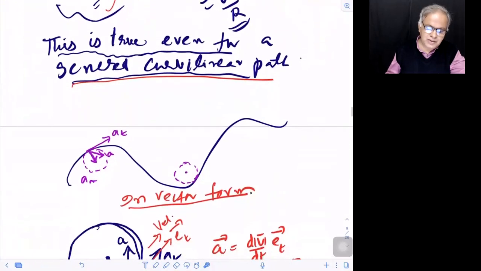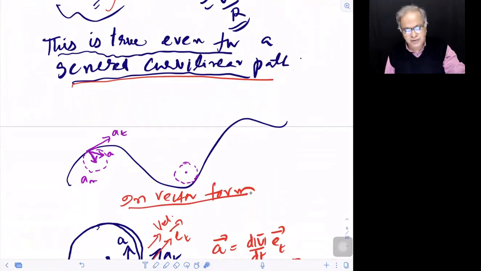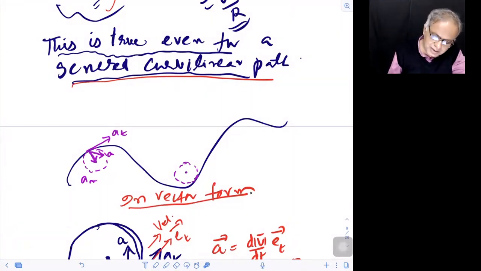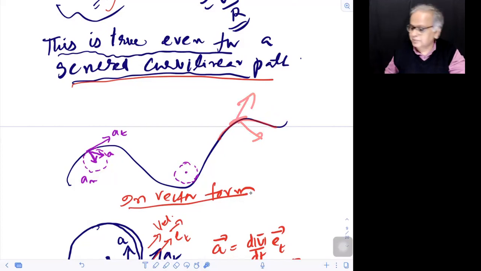And this is true even for a general curvilinear path, not only for circular motion, even for a zigzag path like that. But remember, in this kind of case, at every place you can talk of the instantaneous radius of curvature. Like with this small arc length, you complete one circle here. This radius will be the radius of curvature there. Similarly, this will be here. Remember, all the time it will be on the concave side, not on the convex side. If the body is turning like this, the acceleration will be this way, children, not that way. Do you follow?